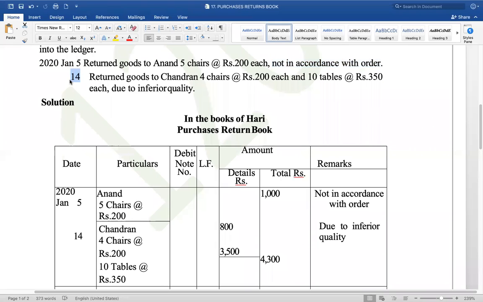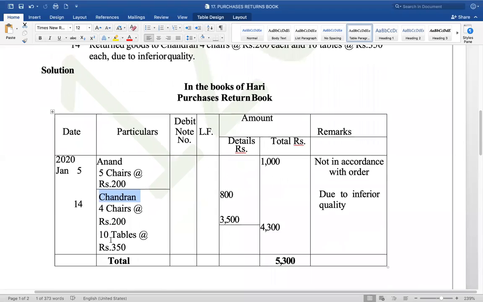On January 14th, return goods to Chandran, 4 chairs at 200 each and 10 tables at 350 each, due to inferior quality. The quality ordered is different from the quality received, so you want to send them back. Which date? 14th. To whom? Chandran. Write down Chandran here in the particulars column. If possible, underline it with pencil.